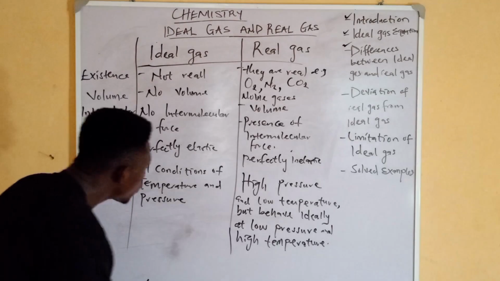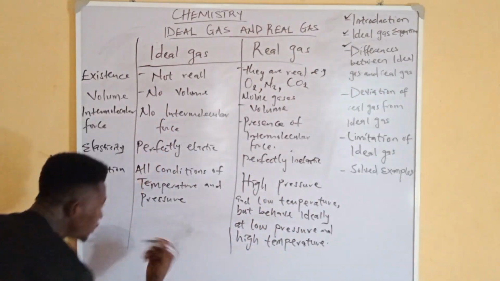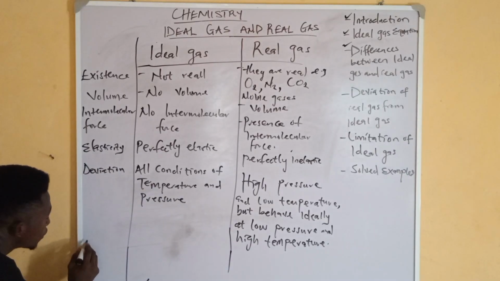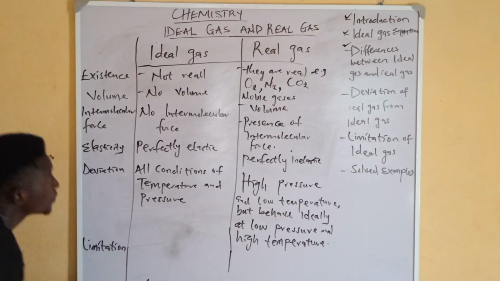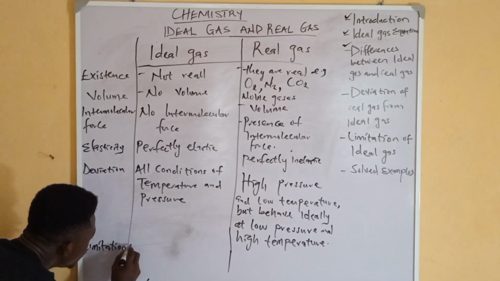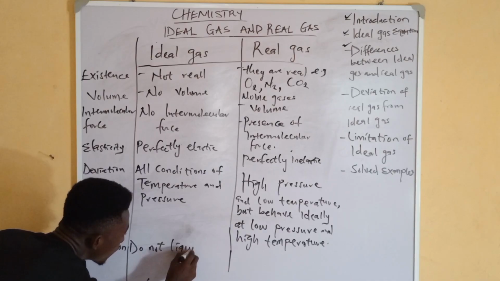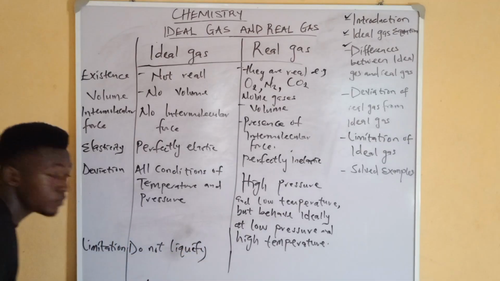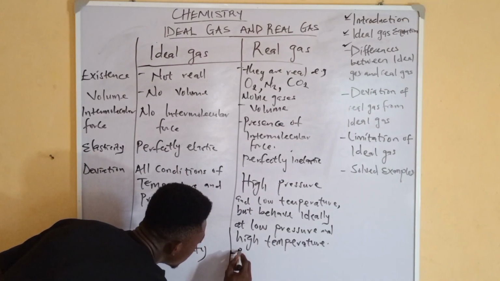So in terms of limitation, ideal gases do not liquefy. They do not liquefy. Are we together? But for real gas, they do liquefy.